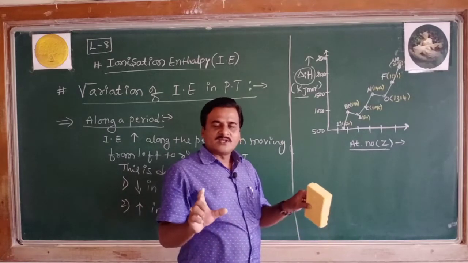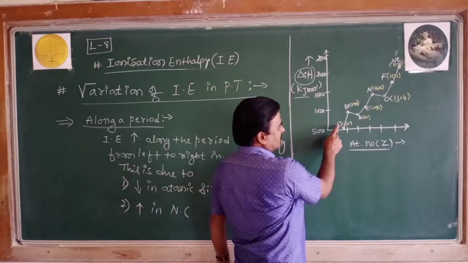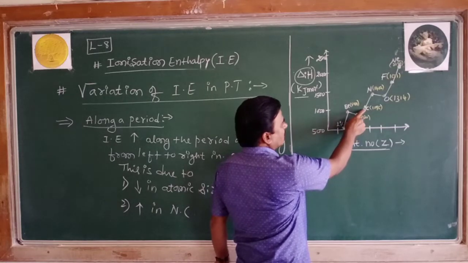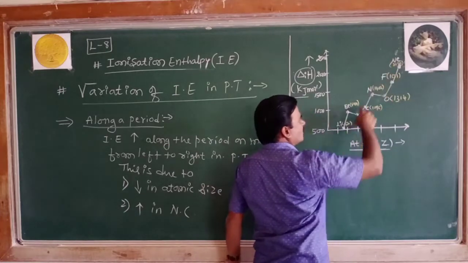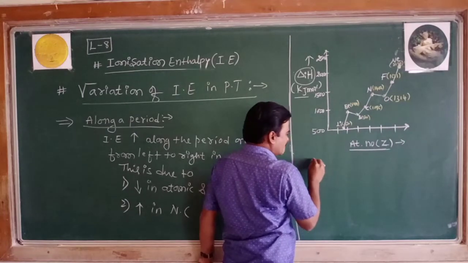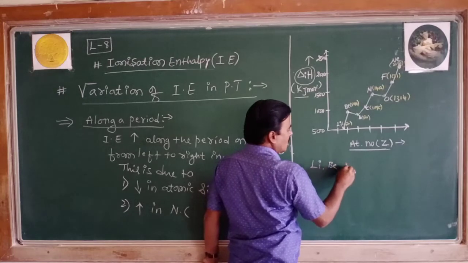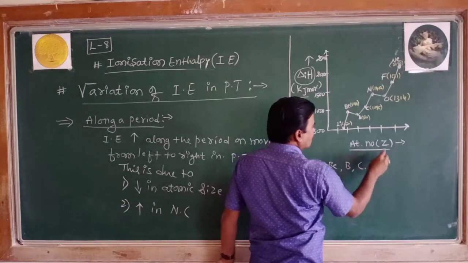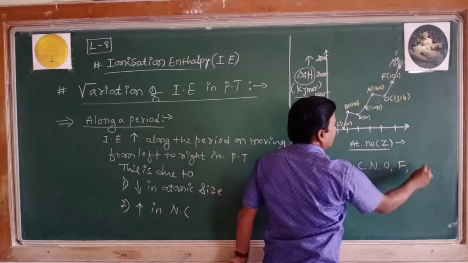Now you can say the elements lithium, beryllium, boron, carbon, nitrogen, oxygen, fluorine, neon. In the graph, each dotted spot indicates an element such as lithium, beryllium, boron, carbon, nitrogen, oxygen, fluorine, neon.